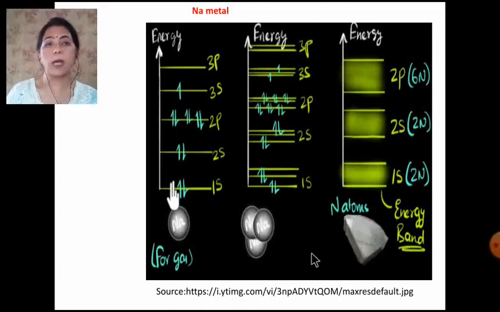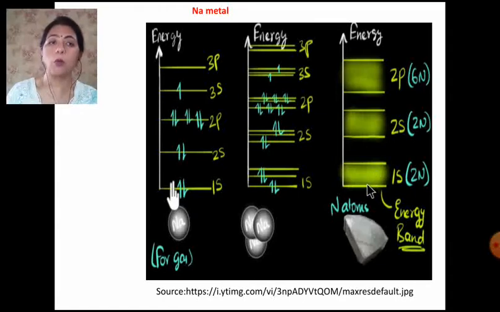Each sodium atom has the same electronic configuration, and when they overlap you can visualize this type of structure, because 10 raised to power 23 1s orbitals will be here with tiny energy gaps which can be ignored, and it will behave like a band.